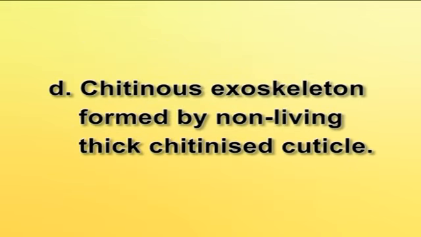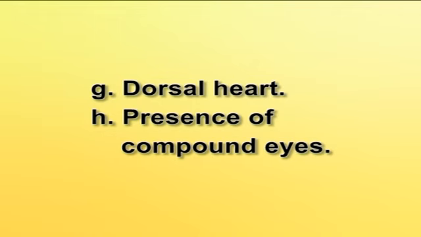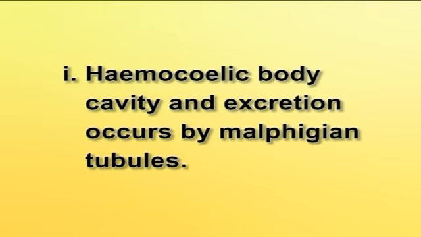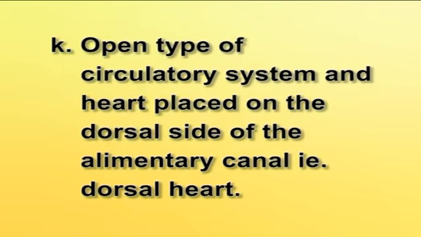The arthropods possess segmented body, perfect bilateral symmetry, paired jointed appendages usually terminating in a claw, chitinous exoskeleton formed by non-living thick chitinized cuticle. Molting or ecdysis is found during the life cycle. Ventral nerve system, dorsal heart, presence of compound eyes, hemocoelic body cavity and excretion occurs by Malpighian tubules. Muscles are composed of striated fibers, ciliated epithelium absent, open type of circulatory system, and heart placed on the dorsal side of the alimentary canal, that is dorsal heart.